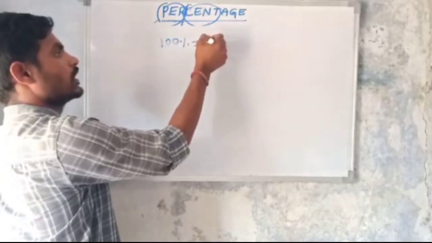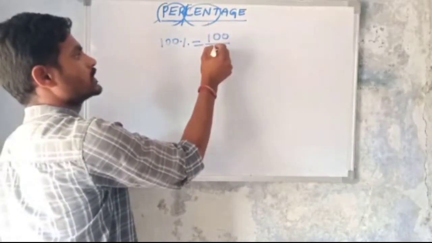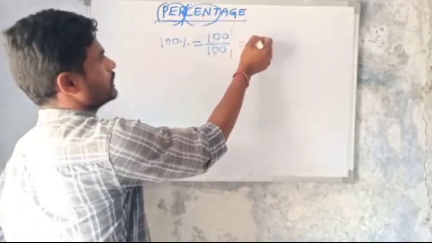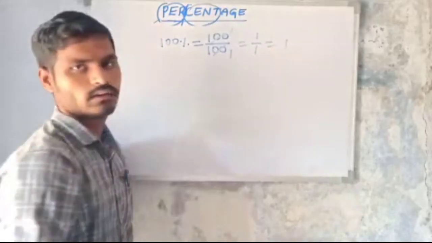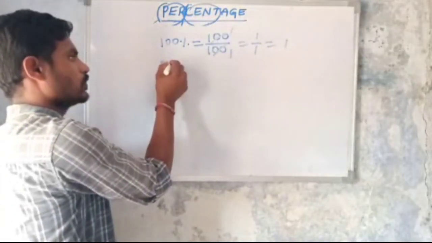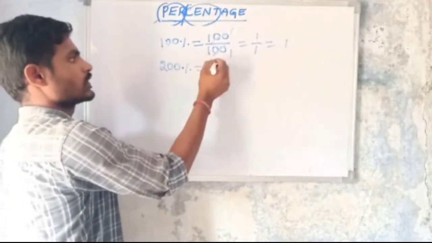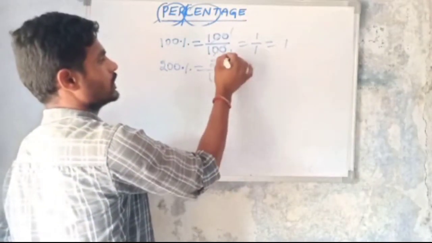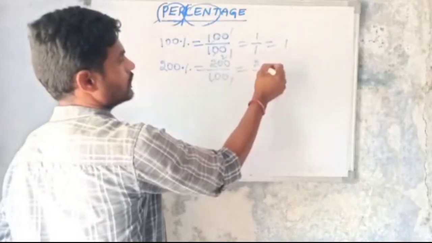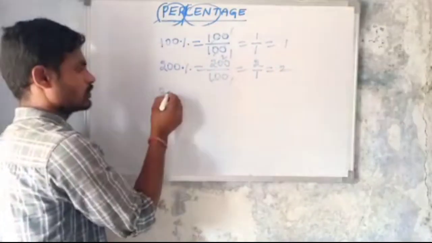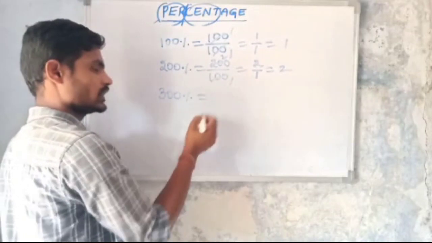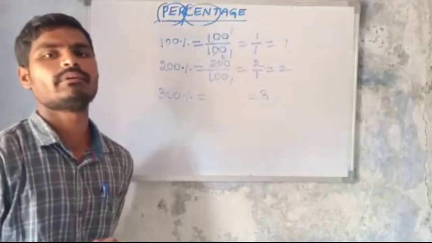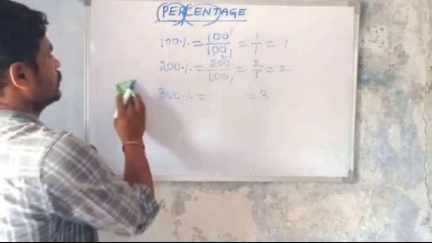Okay, see here in percentage, 100% is equal to 100 by 100. 100% equals 100 by 100, so 1 by 1 equals 1. So what is the value of 200%? 200 by 100, so 2 by 1 equals 2. So 300% means 3, and 400% means 4.